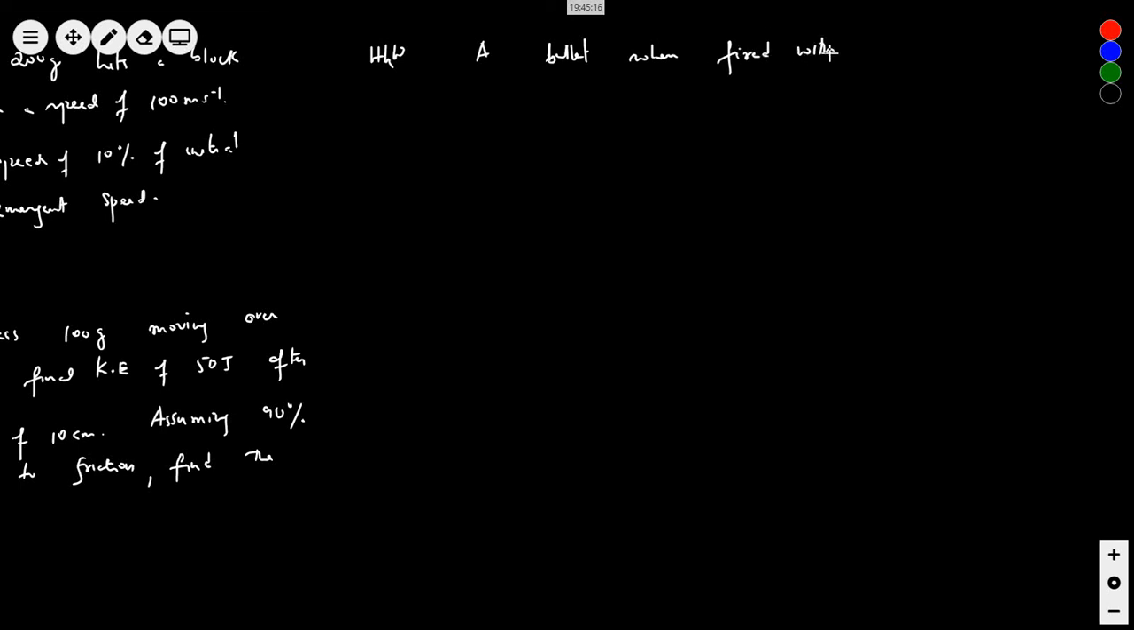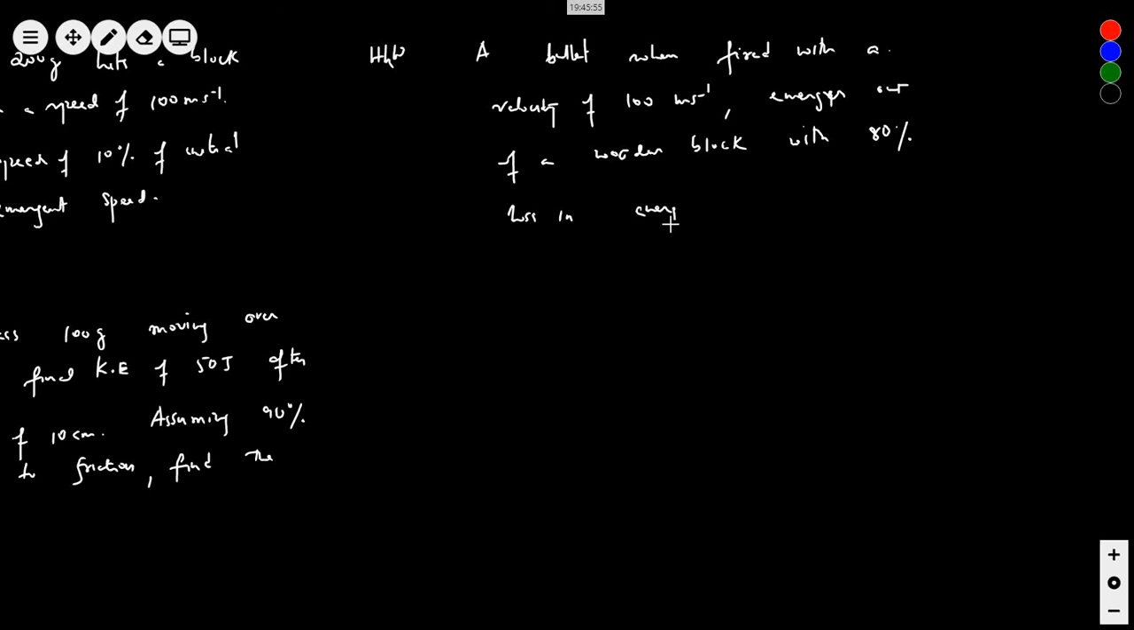When a bullet fired with a velocity of 100 meter per second emerges out of a wooden block with 80% loss in energy.